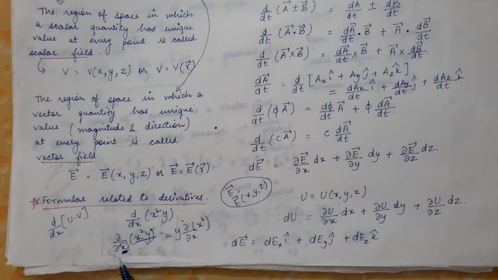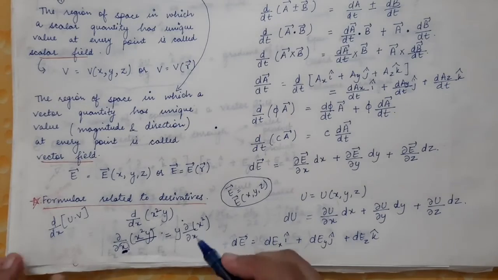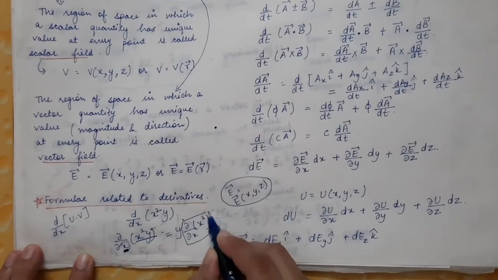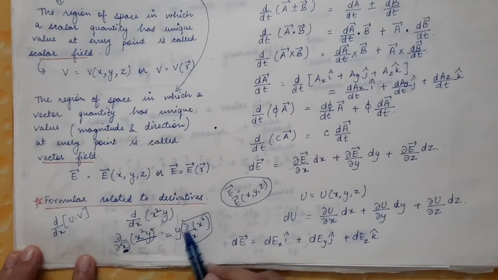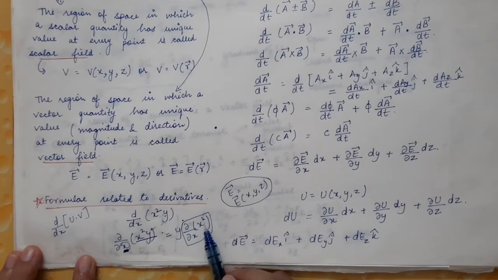So you can take y outside and simply do the partial derivative of x square. This will simply work as the normal derivative. The partial derivative of x square will be simply equal to 2x. So the result will be equal to 2xy.